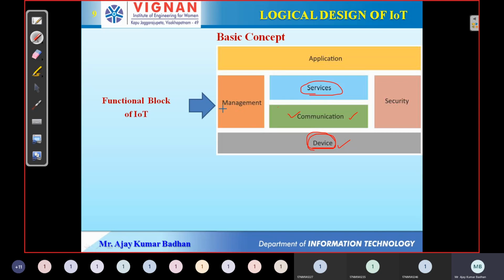After that, we have management; management services also need to be provided by these functional blocks. For what purpose? We need to manage everything, right? Since the devices have very limited memory, we need to make sure we don't transmit a huge amount of data to a device which cannot handle it.